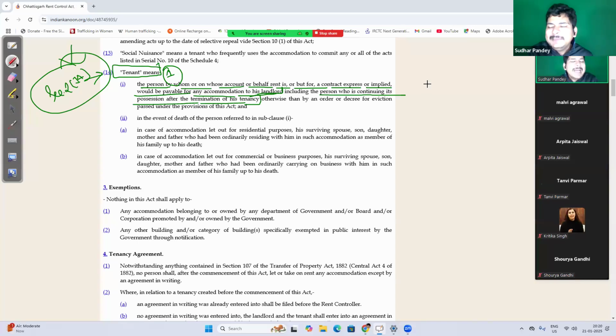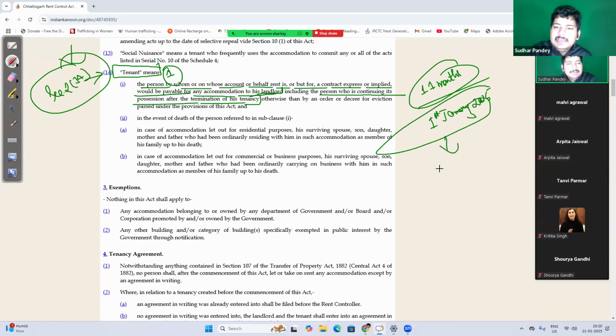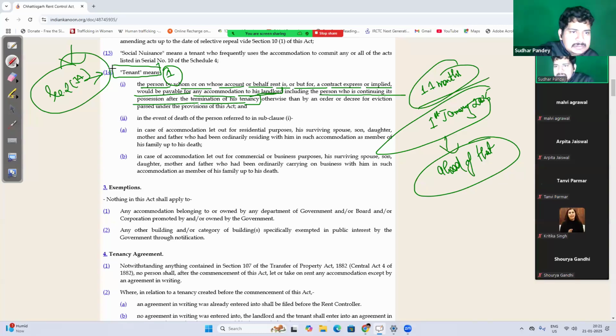So let's assume that I have signed a rent agreement for 11 months. The period was getting over on 1st January 2025, but I continued living in the same house. So even though I do not have any rent agreement, still I shall be considered as a tenant for the purpose. Now I will tell you, in this tenant definition, mostly questions are made from the tenant definition,